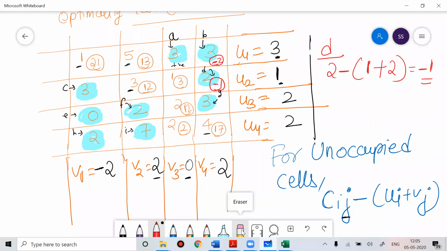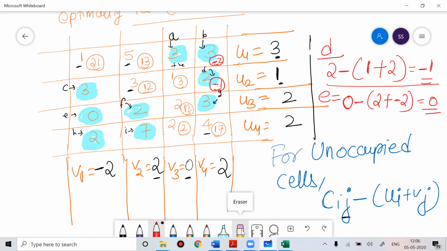Now we'll check for E. What is the cost? 0. 0 minus U. What is the U value? 2. What is the V value? Minus 2. So 2 minus 2 is 0, and 0 minus 0 is 0. Positive only, no problem.